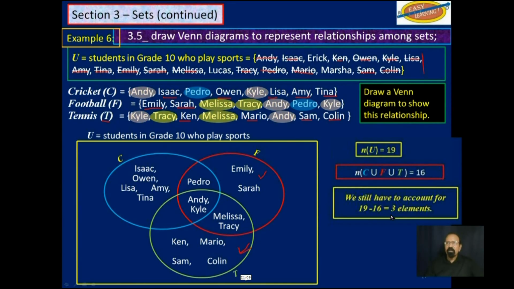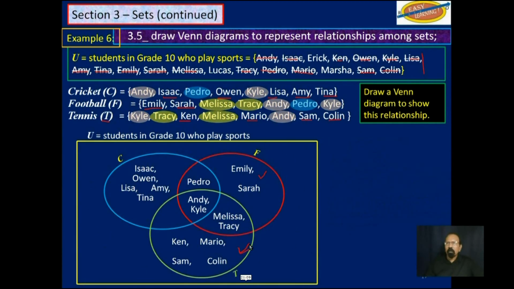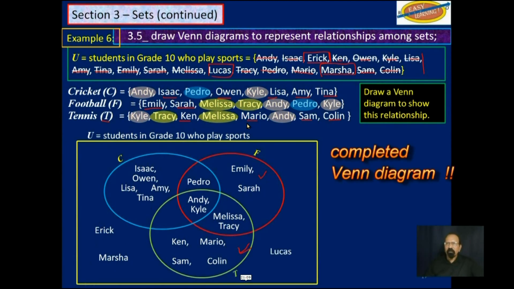So those that are not crossed off, we will list them in this yellow box, but outside of any of the circle. That would be Eric, Marsha, and Lucas. So now we have our Venn diagram properly labeled.